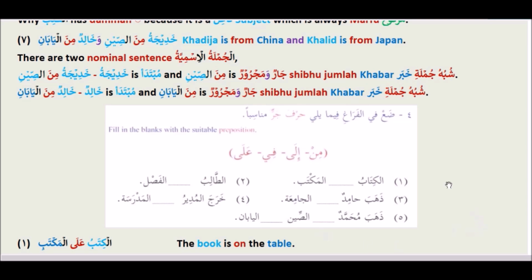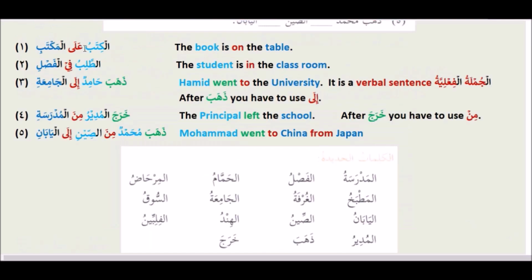Fill in the blanks with suitable prepositions, and the prepositions are given here: min, ila, fi, ala. Al-kitabu ala al-maktabi. The book is on the table. At-talibu fi al-fasli. The student is in the classroom. Zahaba Hamidun ila al-jamiati. Hamid went to the university.